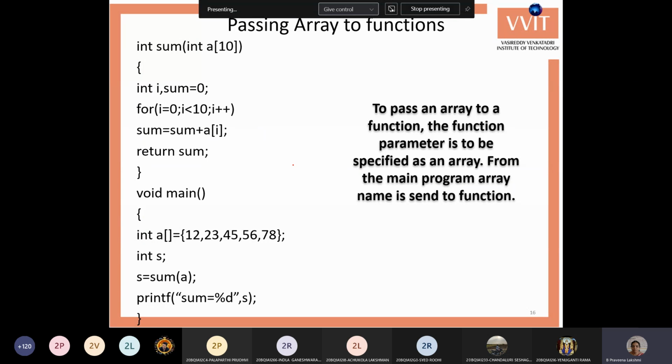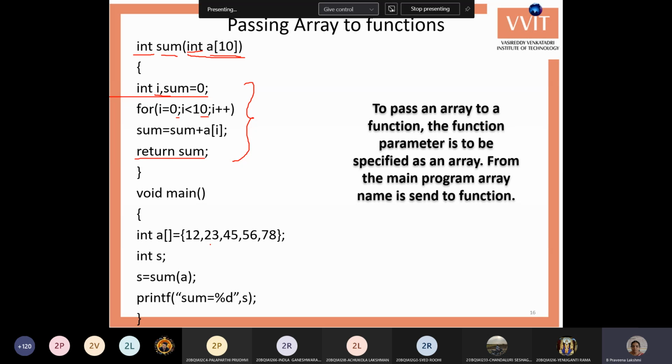Okay, this is the example of passing the array to the function. Here in the function we have a return type int, sum is the function name, and the parameter is an array parameter. So we have given the data type as int, the parameter is a, an array of size 10. Here in the function we are finding the sum of values in the array: i and sum equals 0. Repeat the loop from 0 to 10 and find the sum of the values, sum equals sum plus a of i, and return that sum value.